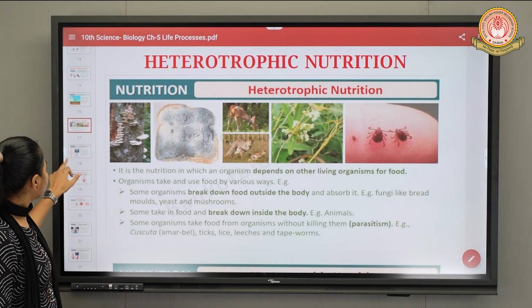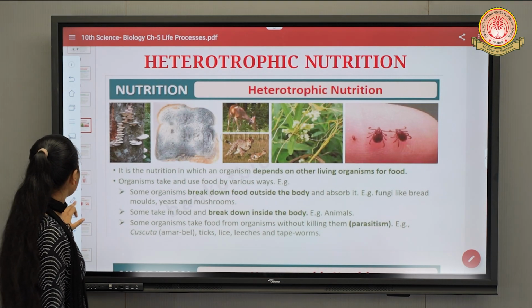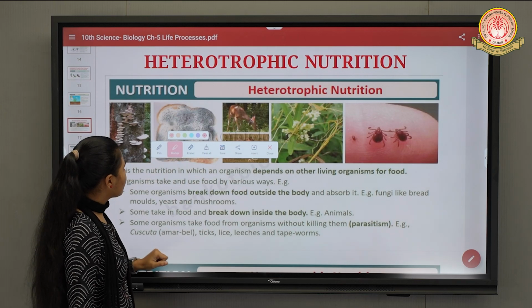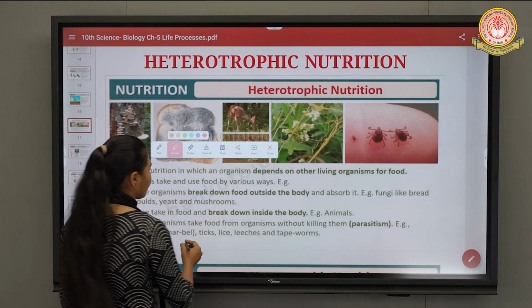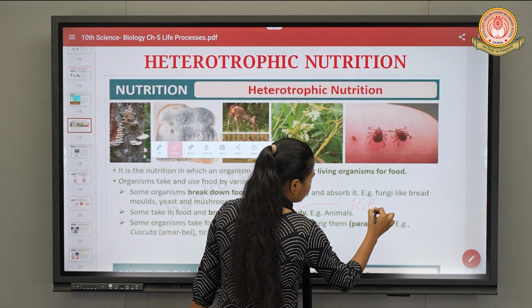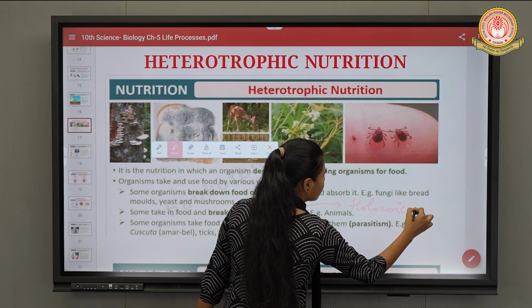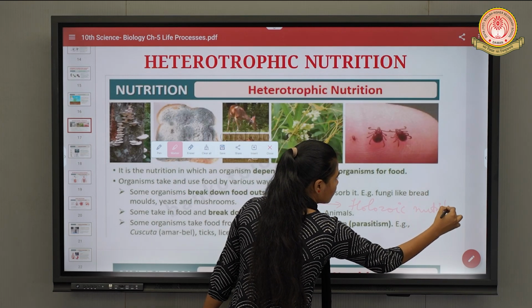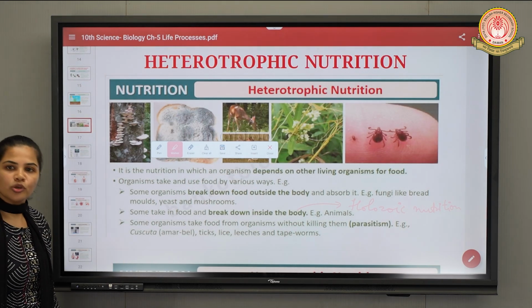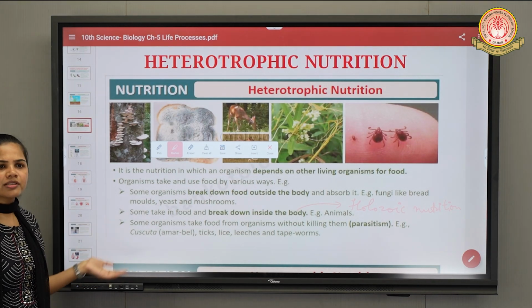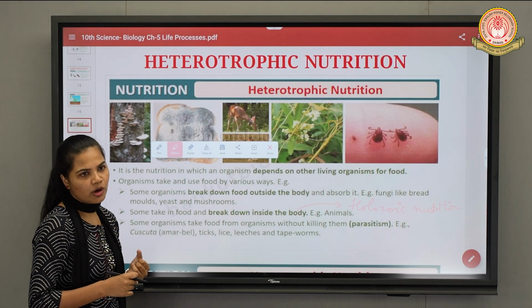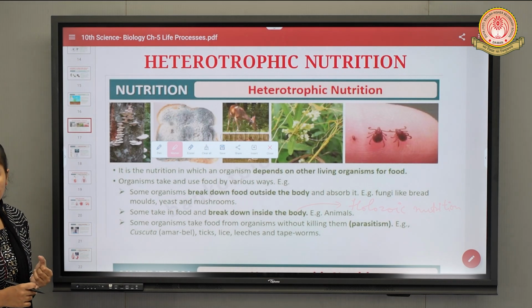So they follow which mode of nutrition? Holozoic mode of nutrition. One example is amoeba and the second example is human beings. Now we will discuss this holozoic mode of nutrition in detail by taking the example of amoeba as well as human beings.